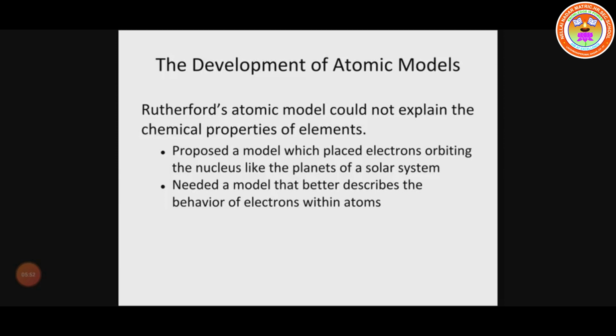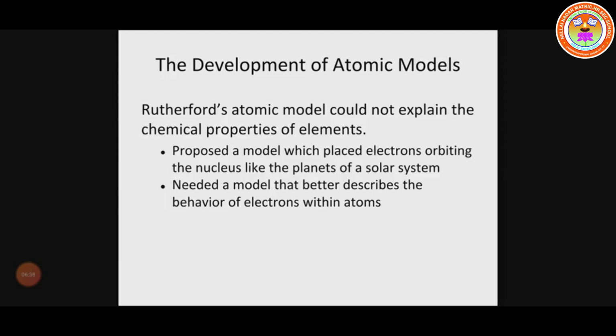So what are the postulates of Rutherford's theory? There are three important points. The first one is that the nucleus at the center of the atom has a positive charge. Most of the mass of the atom is concentrated in the nucleus.